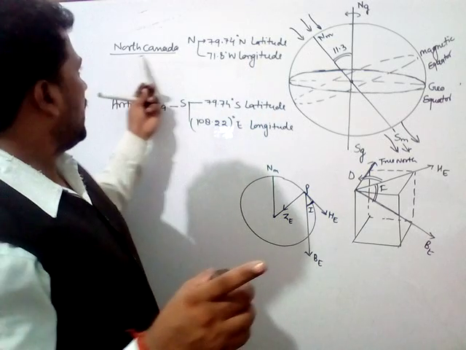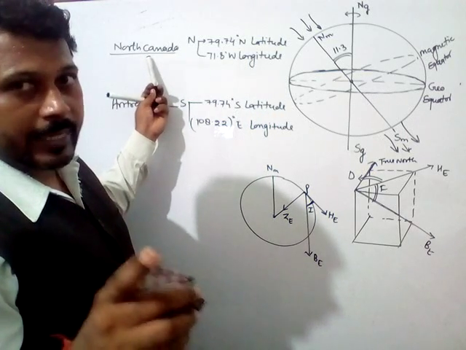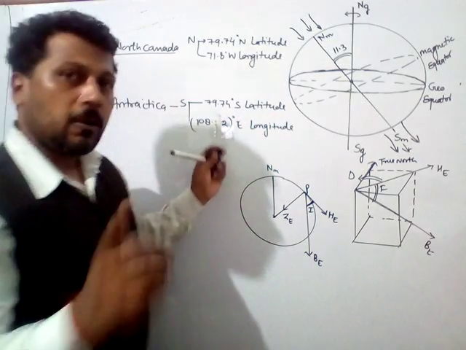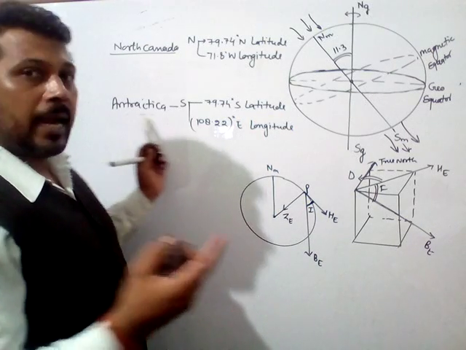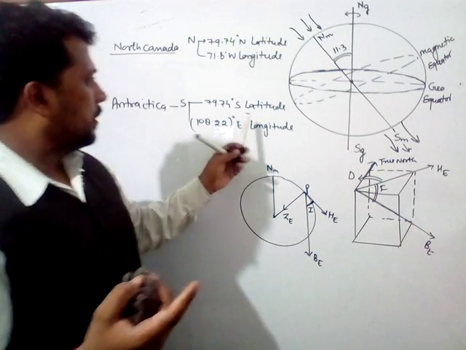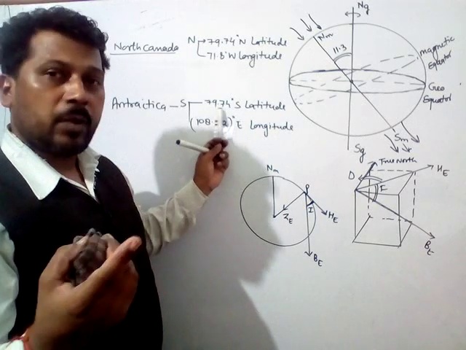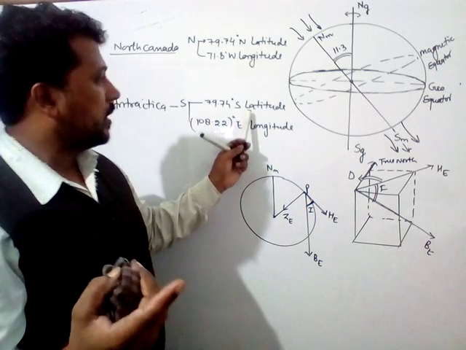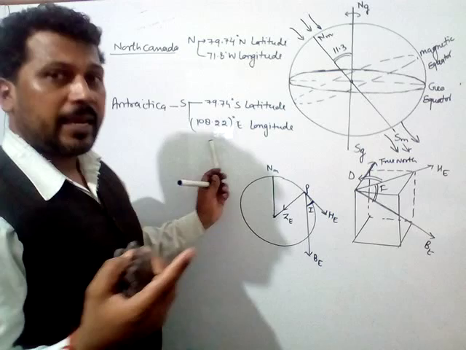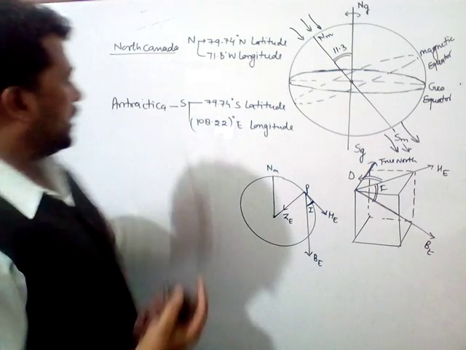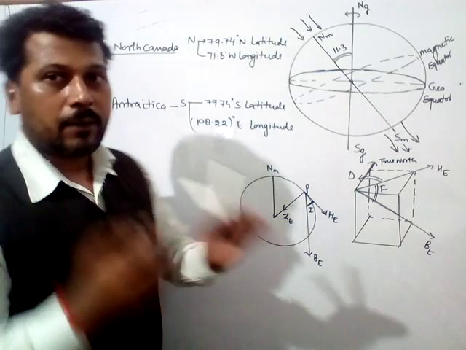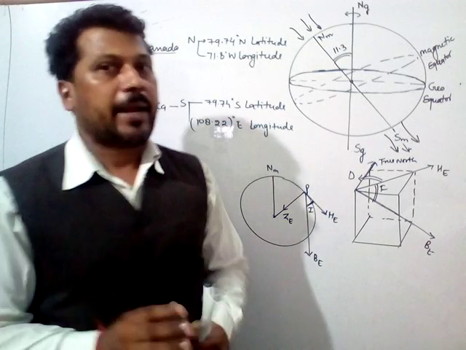And the south pole of earth's magnetism is placed in Antarctica, and its position is 79.74 degrees south latitude and 108.22 degrees east longitude. So these are the positions of the north and south magnetic poles.